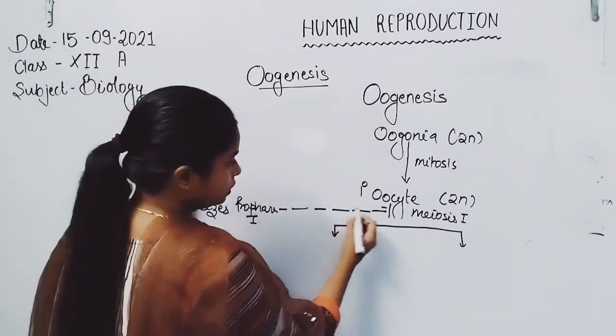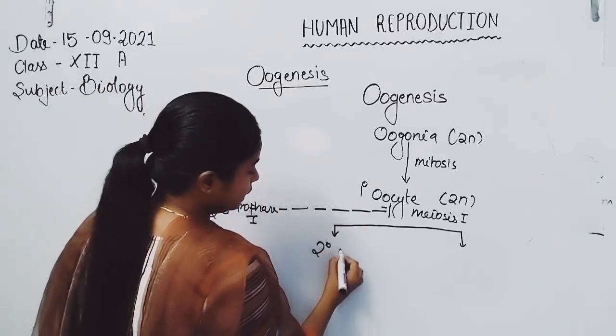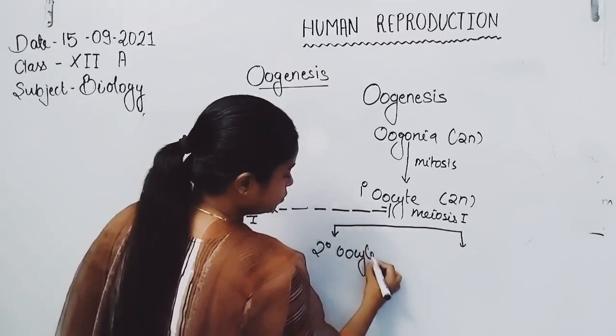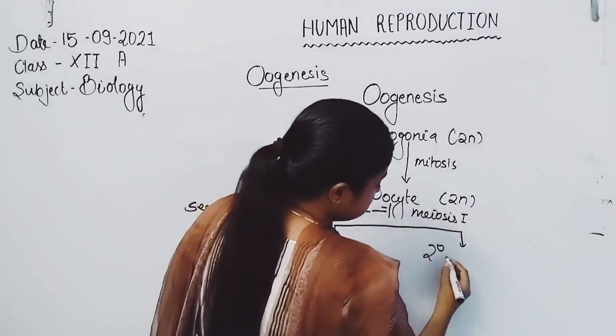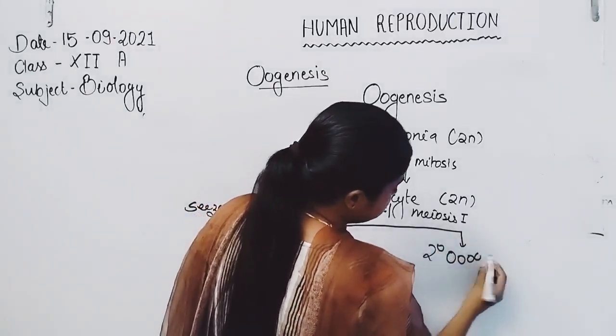So after puberty, it continues and forms the secondary oocyte. Here is again the secondary oocyte.